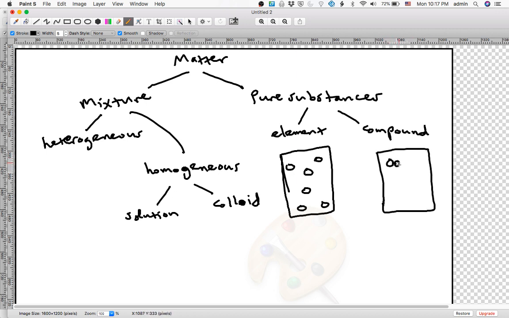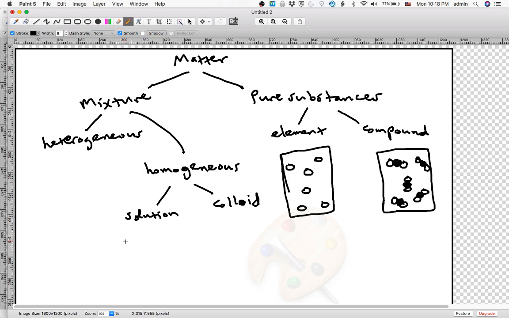There are two kinds of atoms here, but only one kind of group of atoms, or molecule. So this is a molecule, this is a molecule, this is a molecule. These molecules are all a pure compound, meaning there's only one kind of molecule. Each molecule is made of two different kinds of atoms. These molecules could be all made of 3 atoms, but if you want it to be a pure compound, they all have to be the same 3 atoms, like that. I mean, each one of these molecules has to be the same. A black and 2 whites, a black and 2 whites, a black and 2 whites. That would be a compound.